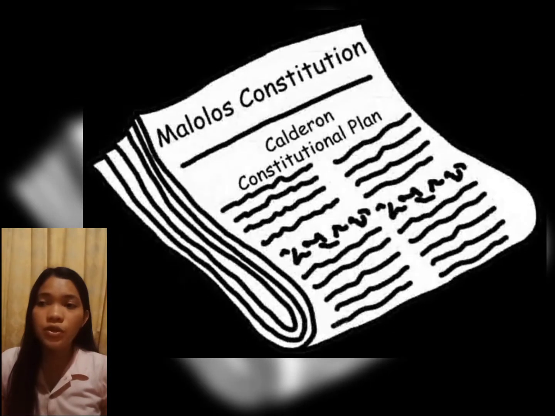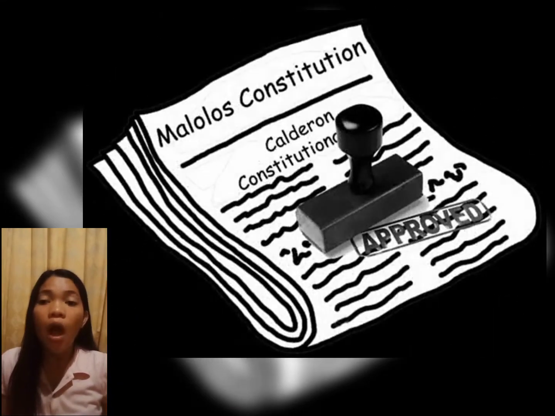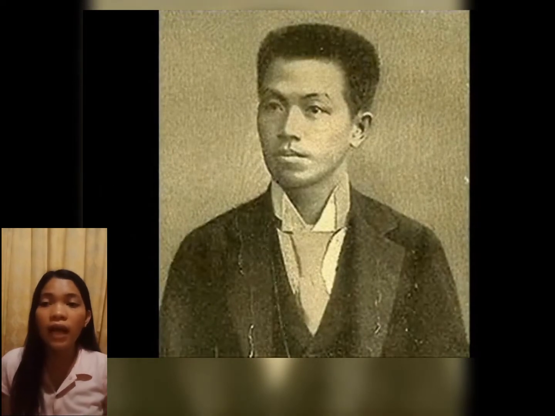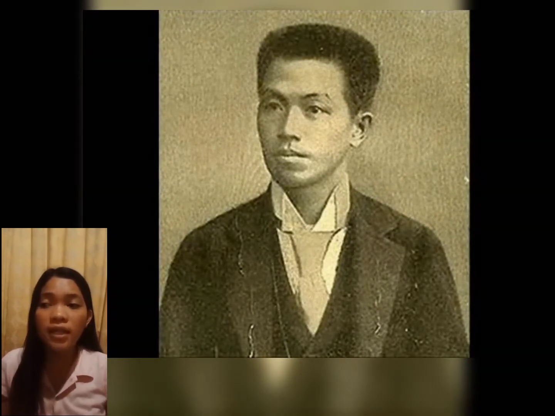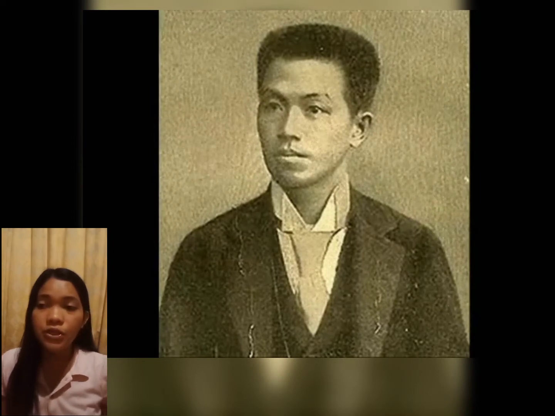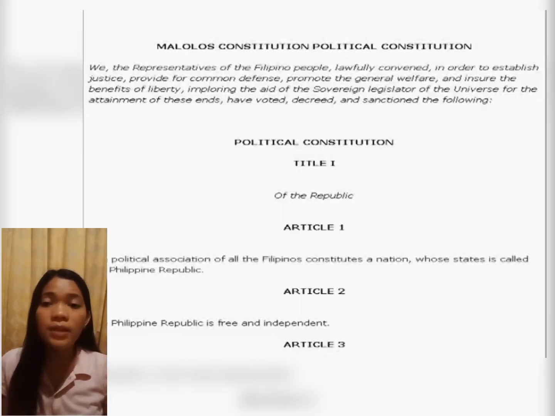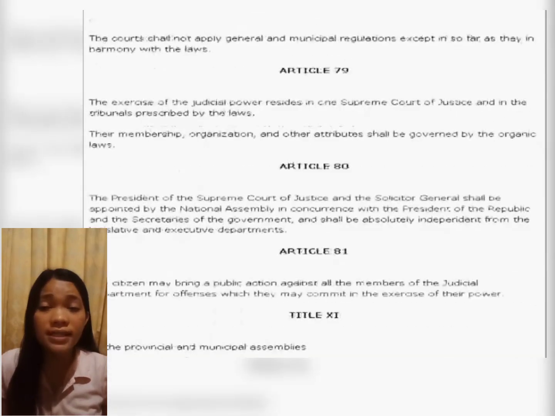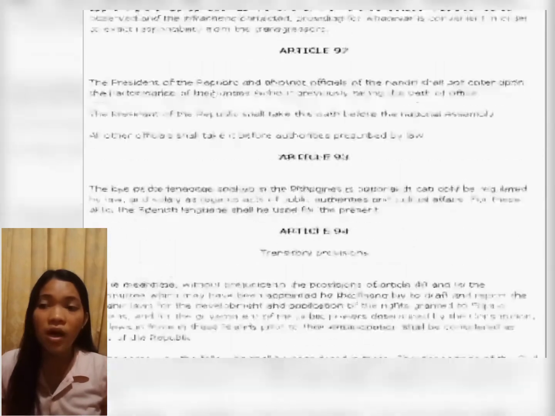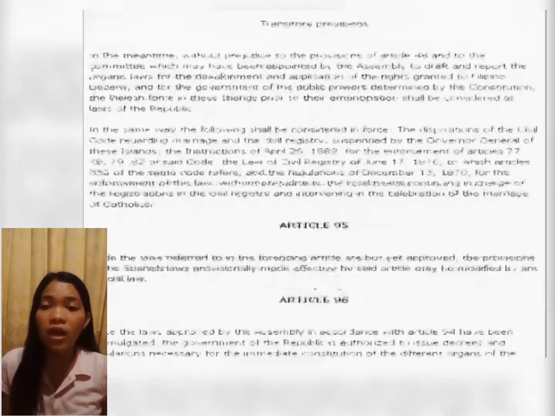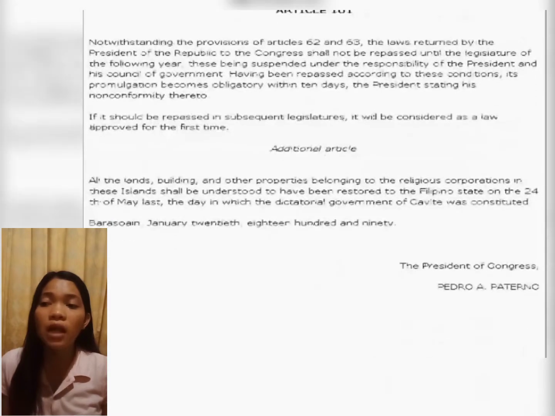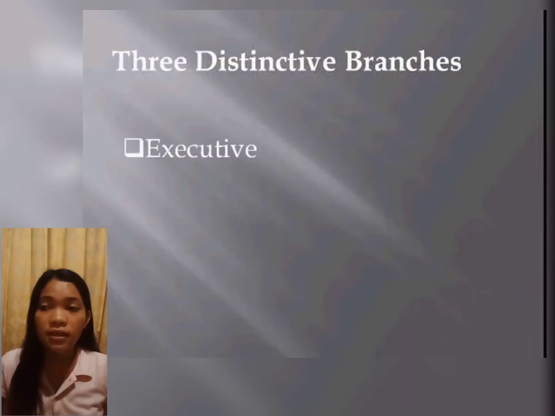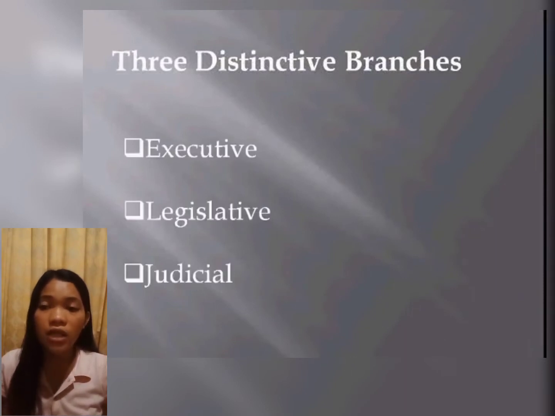The Malolos Constitution was approved by a majority vote of the members of the Congress and then forwarded to President Aguinaldo for approval on November 29, 1898. The Constitution is the first document ever produced by the people's representatives, anchored on sound democratic principles and traditions. It embodied the Filipino aspirations of a government that was truly popular, representative, and responsible, with three distinct branches: the executive, legislative, and judicial.